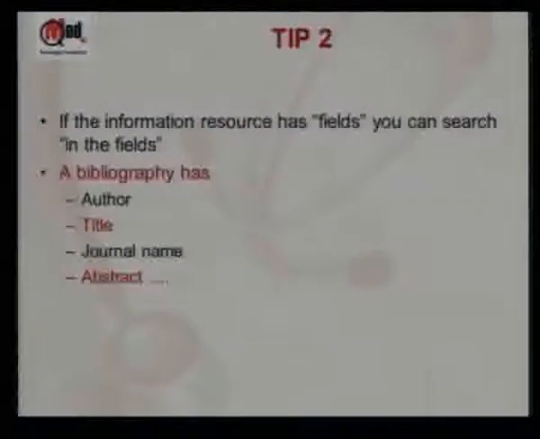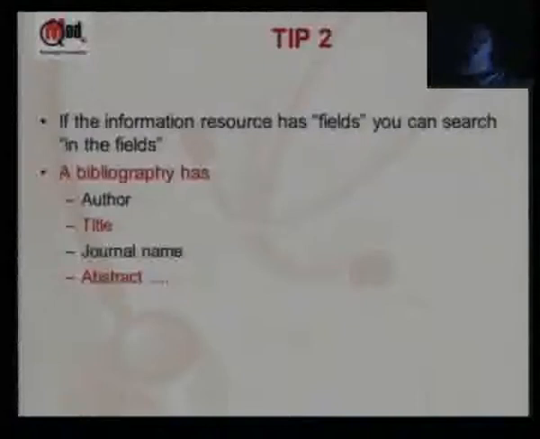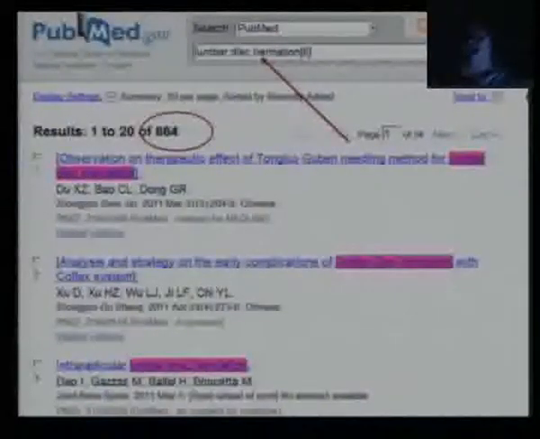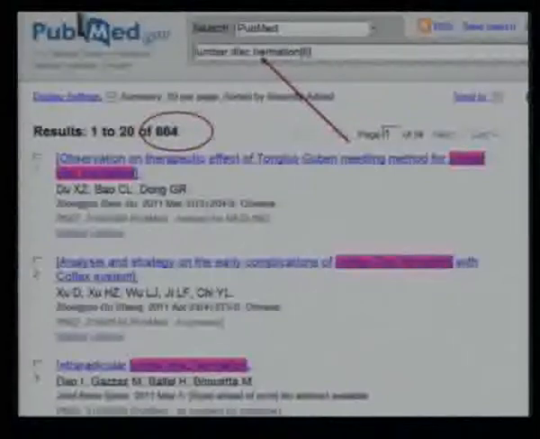Okay. So the tip is that if your information resource, in this case, because it's a bibliographic database, it's just a database of articles, every article is structured. It has an author, title, date of publication, etc. You can restrict your search to a particular field. For example, if I put the full phrase lumbar disc herniation and say TI, I mean I want the complete phrase in the title, and you can see it's highlighted in each of the results. Just pay attention to my wording, full phrase, because I'm going to have an example where this will make a difference.